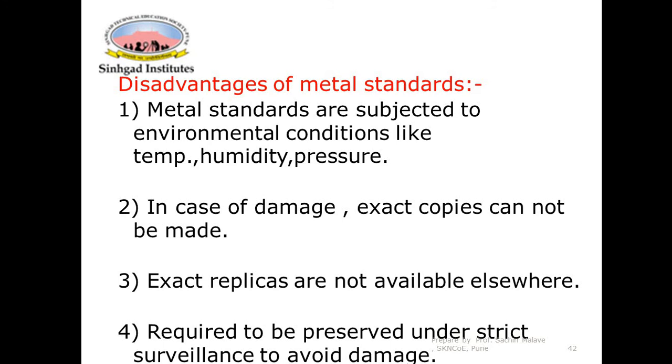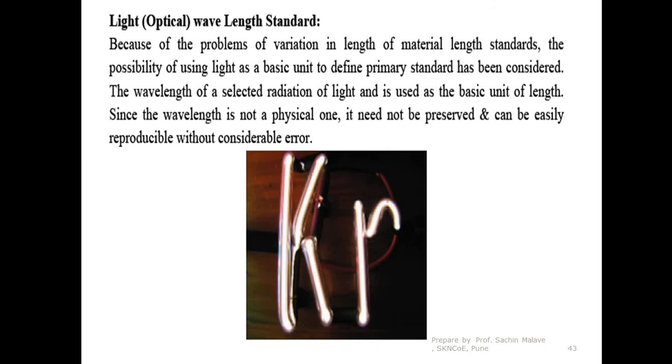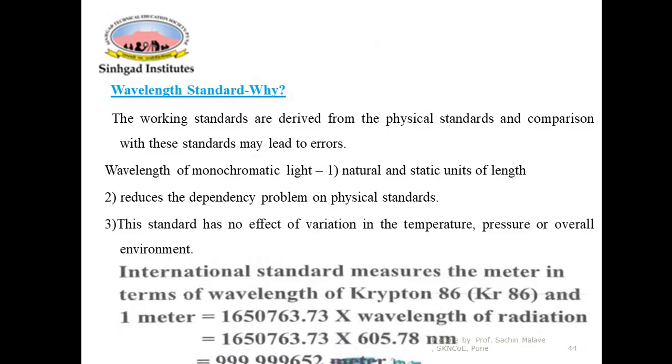There is no necessity of keeping it under strict surveillance, because nobody can rob the wavelength of the light. So all the disadvantages concerned with the metal standard are overcome by the wavelength standard.